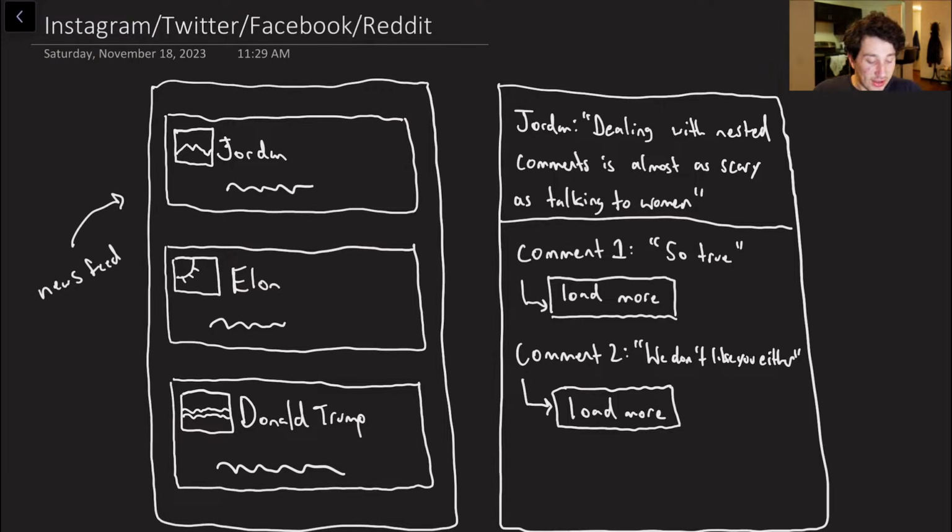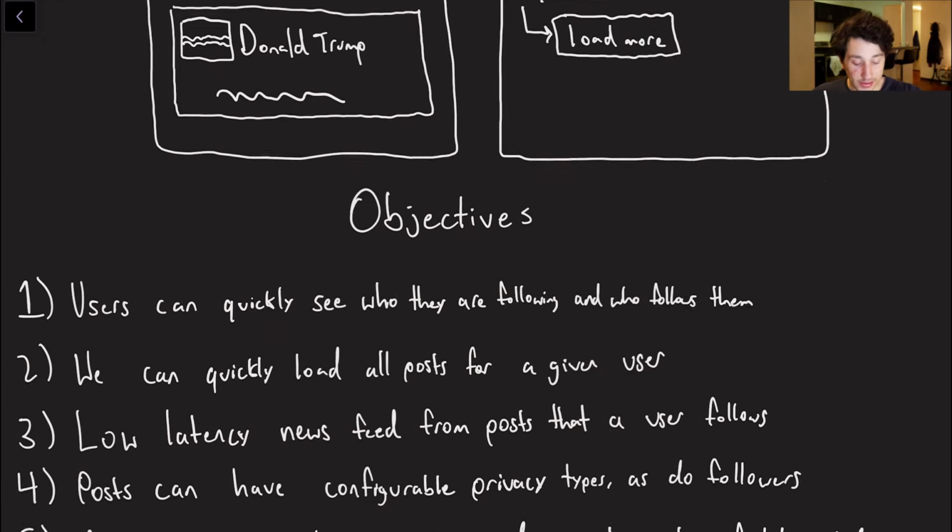And in addition to that, we're also going to be supporting Reddit-style nested comments, where the comments themselves basically form a tree. You can have some top comments, and then you can also have load more buttons that are going to quickly fetch basically the next branch of comments below that. So hopefully that makes sense. Let's go ahead and move on to some requirements.